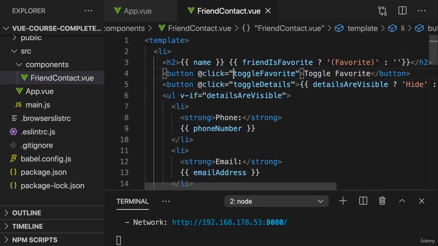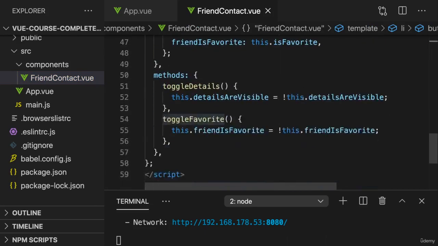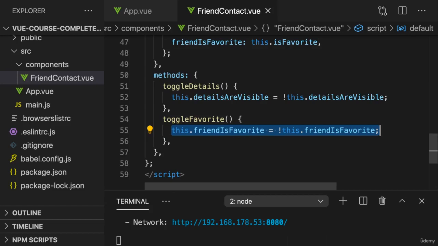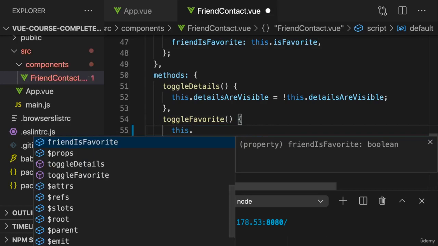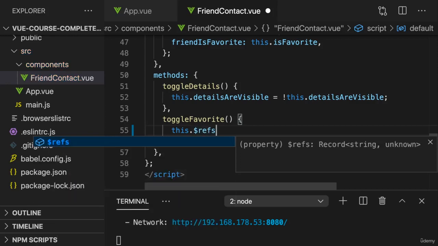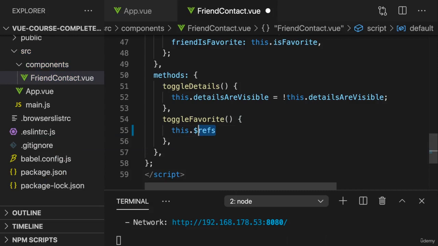For example, here, when toggle favorite is triggered. In this method, instead of changing this internal friend is favorite data property, we can use this and now a built-in method which ships together with Vue, and therefore it starts with a $ sign, just like refs did in the behind the scenes module.